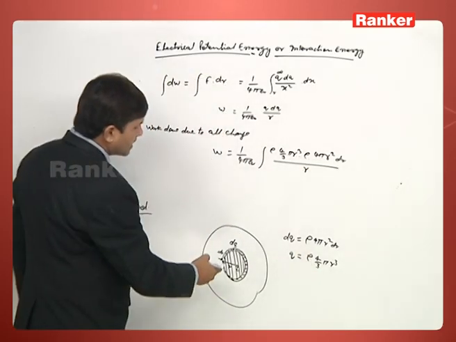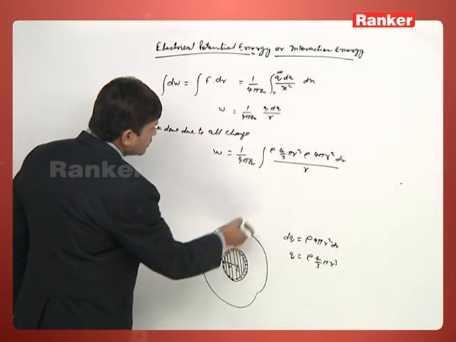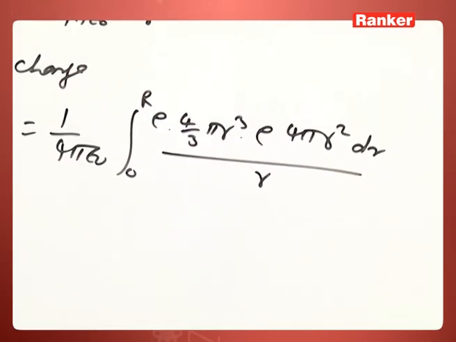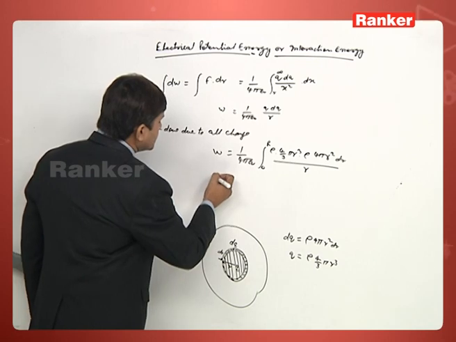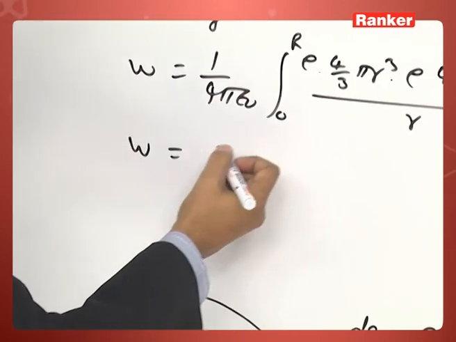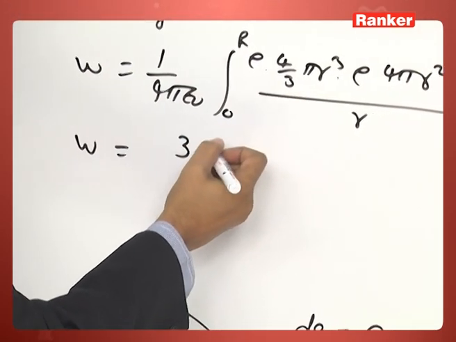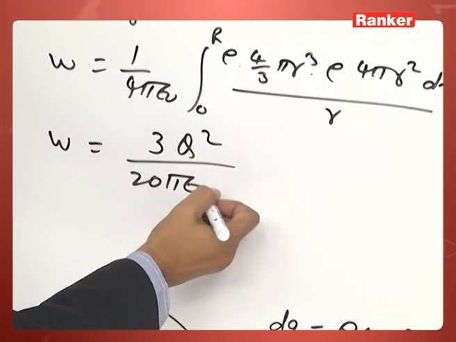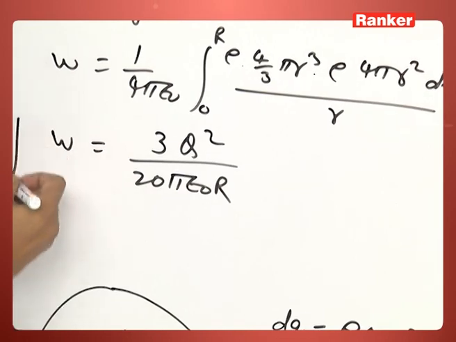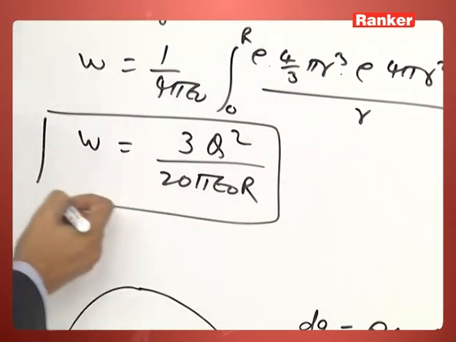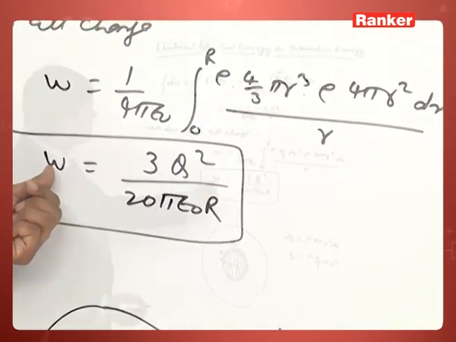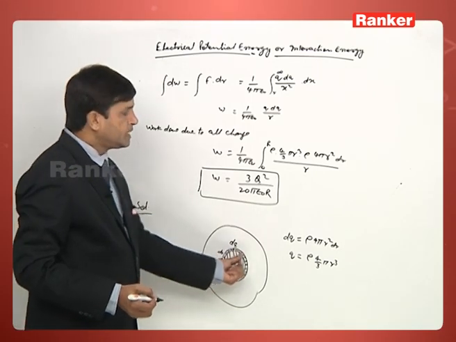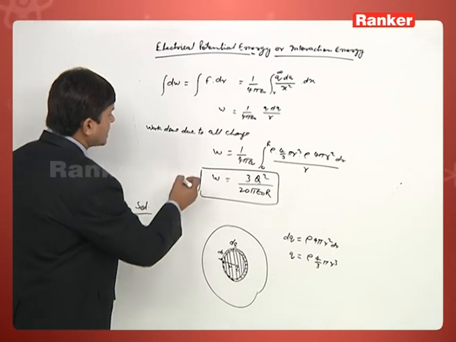And now, the limits of r are from 0 to capital R. After that, substitute all values. So, you will get here 3q square by 20 pi epsilon naught r after integration. So, this is the work done to make this neutral sphere into a charged sphere having charge q.